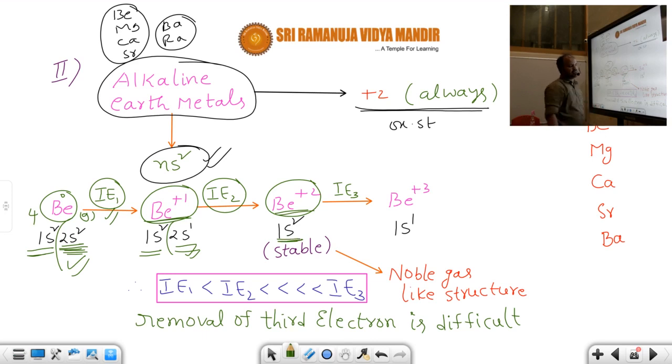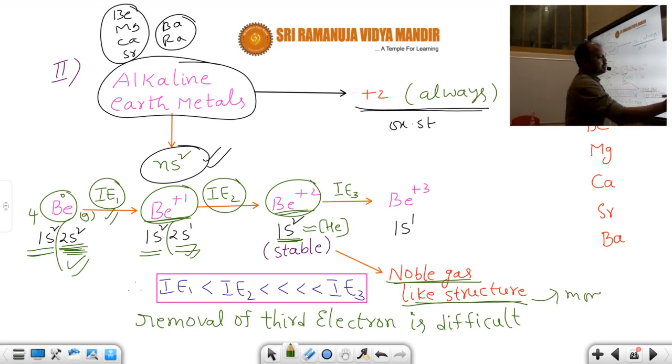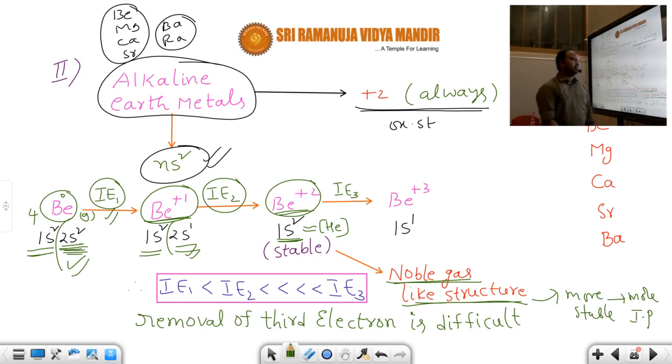Beryllium +2 is having which configuration? 1s2. Generally 1s2 is the electronic configuration of which element? Helium. Helium has a noble gas like structure. When it has a noble gas like structure, it is more stable. When it is more stable, it has more ionization potential. So removing an electron from this beryllium +2 is called what? Third ionization energy.